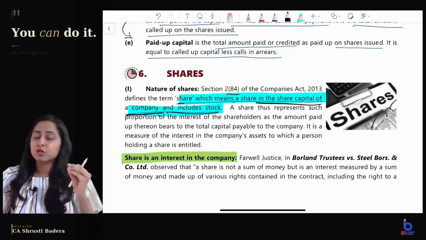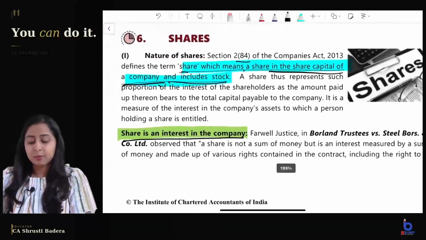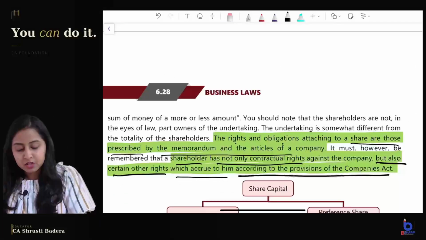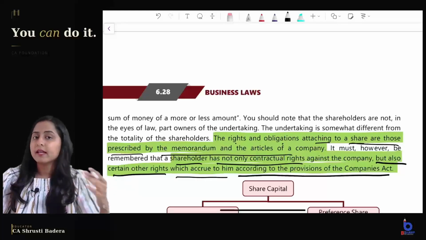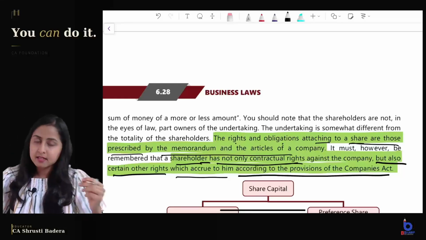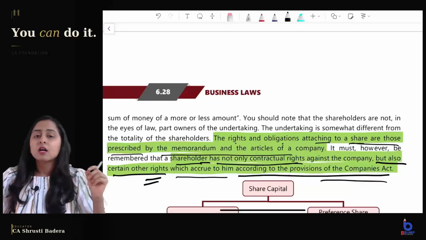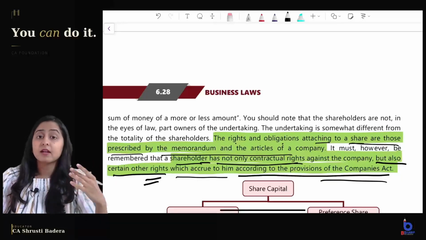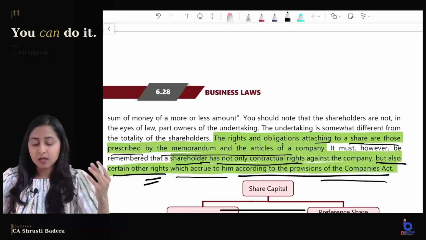Another few things which you should know, and maybe a theory question can be asked on it. Share is an interest in the company. As we saw, the rights and obligations which are attached to a share are those prescribed by the MoA and AoA of the company, and the shareholder has contractual rights against the company. Along with it, he also has certain rights which are given by the Companies Act. Which rights? Say for example, right to dividend, right to participate in the voting of certain decisions, right? So those are the rights given by the Companies Act.